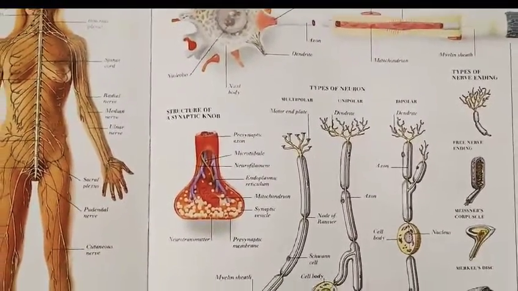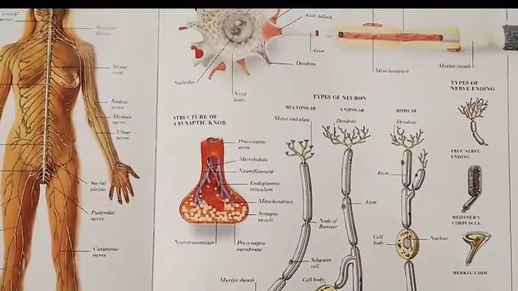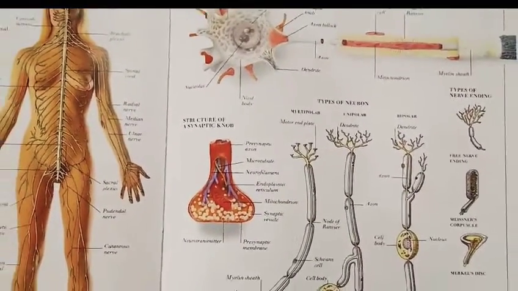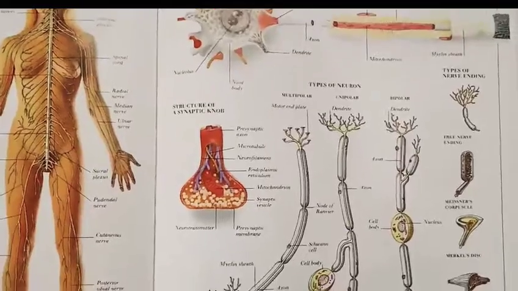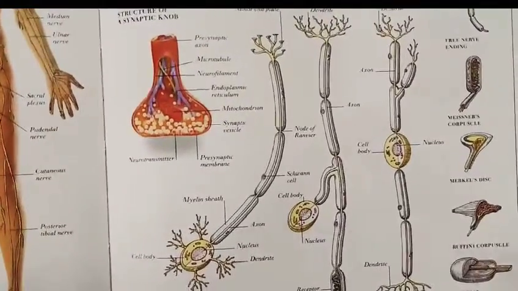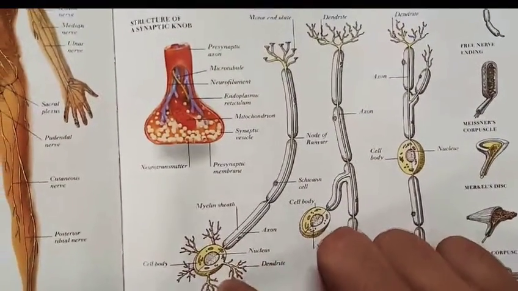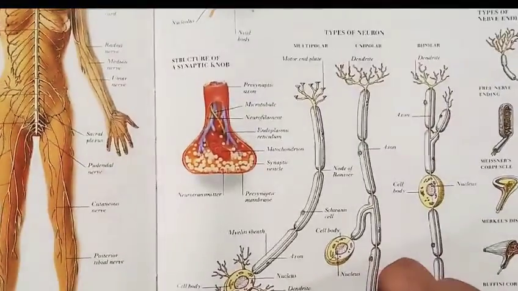It is the fundamental and structural unit of the brain, or rather the nervous system, because it is responsible for the transmission of information. Here you can see the neurons. A neuron consists mainly of the dendrite, which is responsible for receiving the signals.